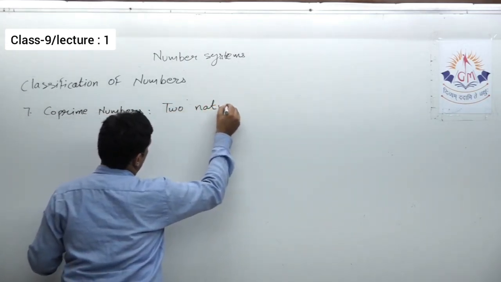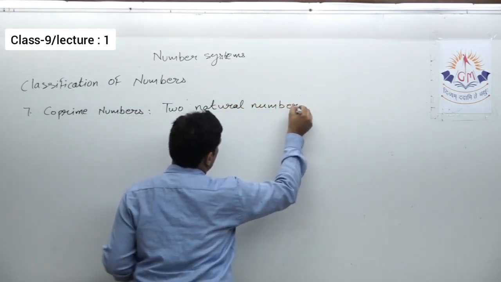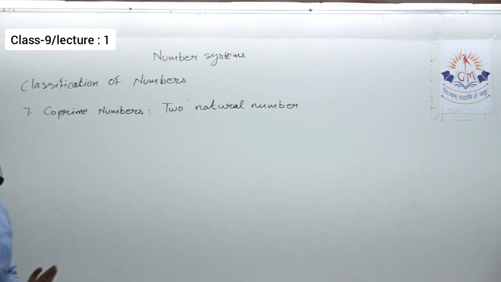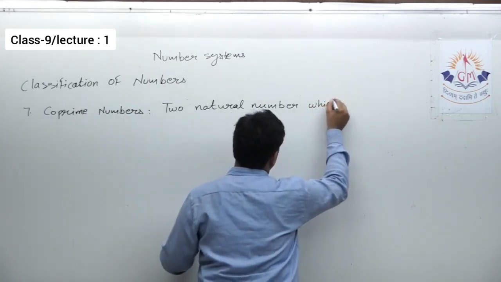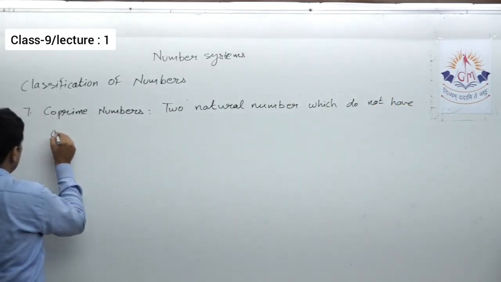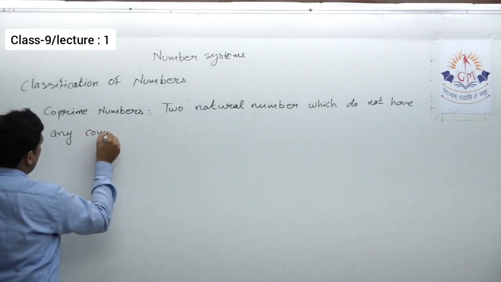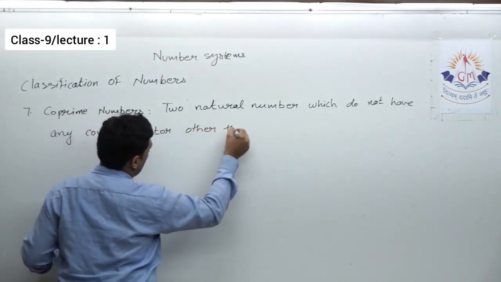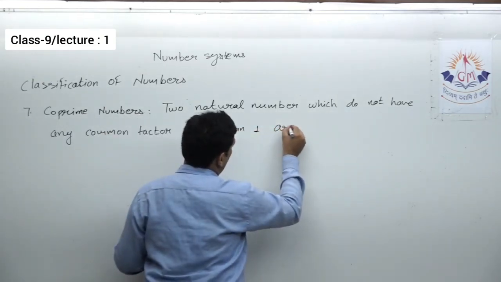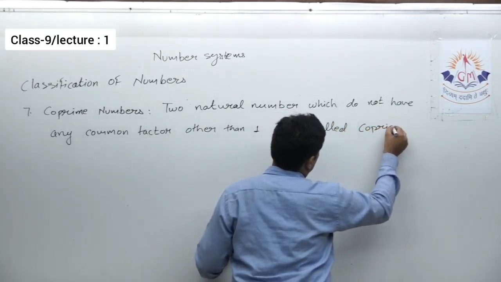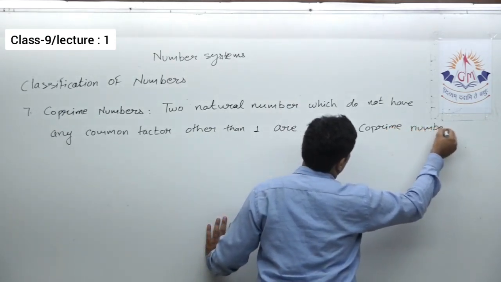Two natural numbers such that they do not have any common factor other than 1 are called co-prime numbers.